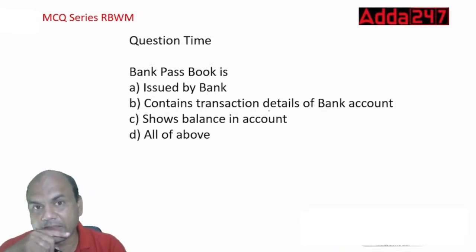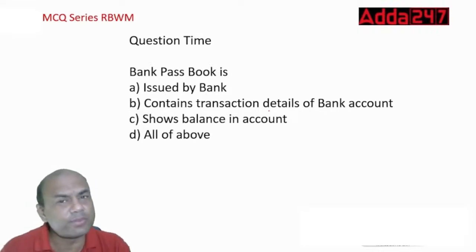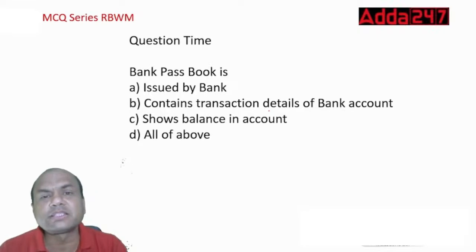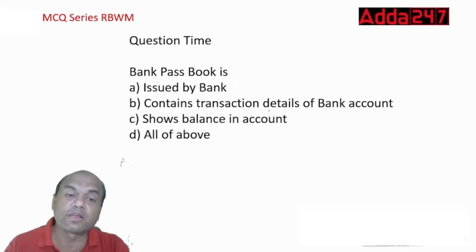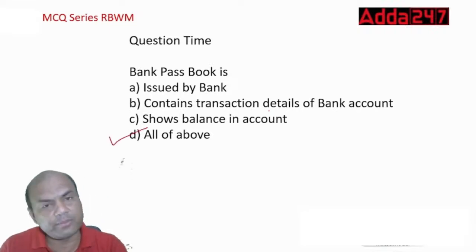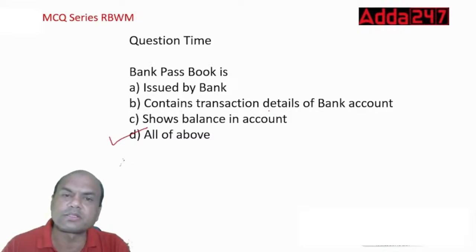Issued by the bank, correct? Now these are simple questions. Let me get the answers fast from you. Because if these simple ones we are not able to answer, how will we answer the difficult ones? So the answer over here is A, B, C or D. It is D, all of the above, right? Bank passbook is having all these 3 features.